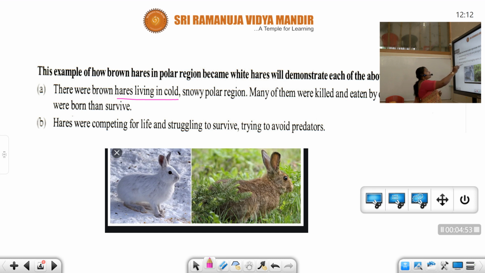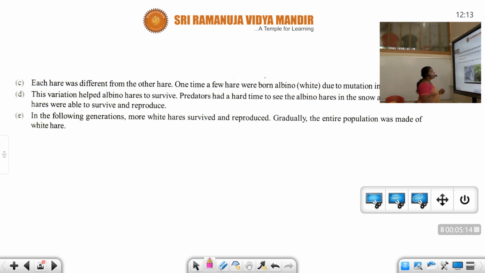The hares were competing for life and struggling to survive, trying to avoid the predators. They have to escape from the predators.